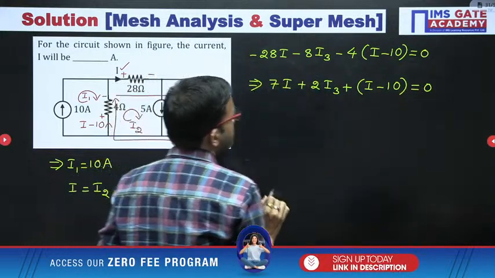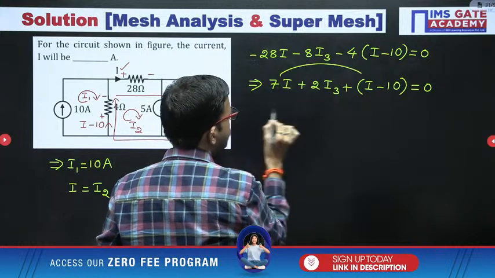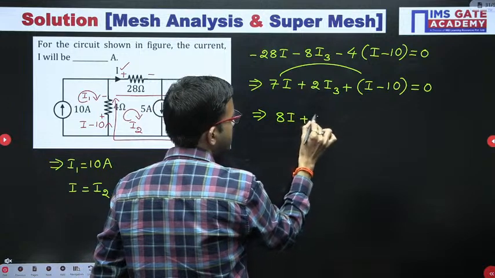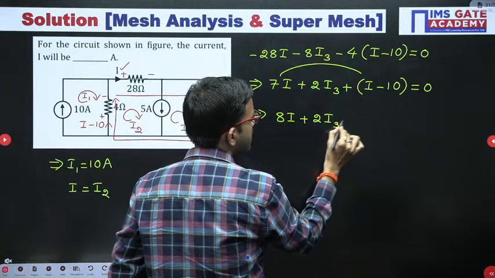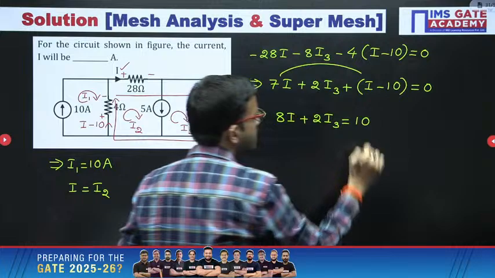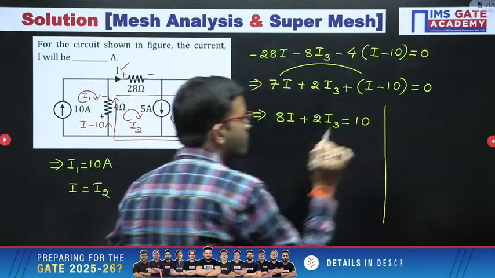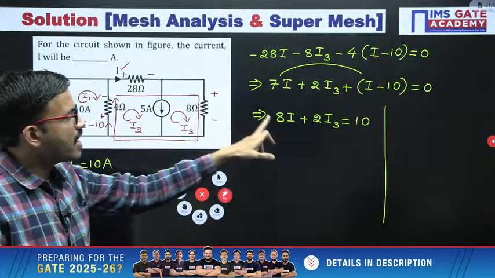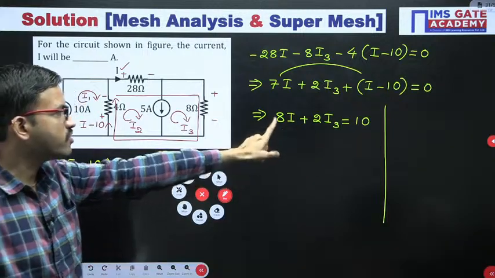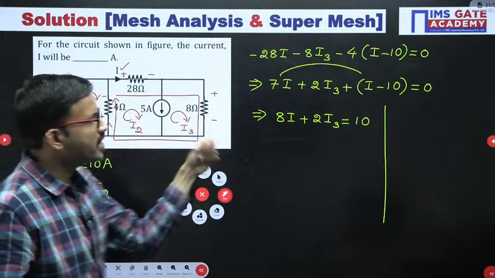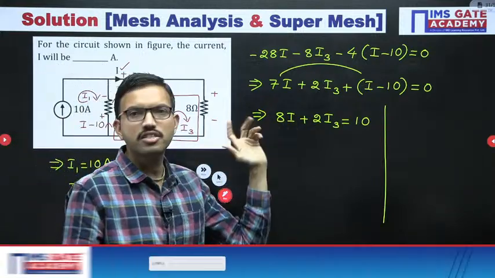Now here you are getting 7 plus 1, that is 8I plus 2I3 is equal to 10. Okay, this much we got. Now what are we doing? Here you have I and I3, two unknowns, one equation, not possible. Ultimately our objective is I, so let us try to get the I3 value in terms of I.